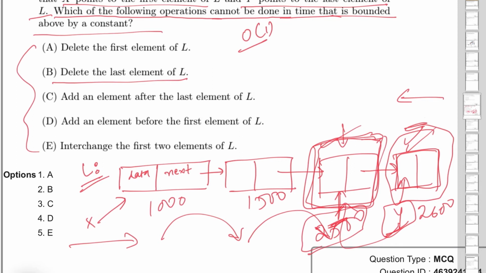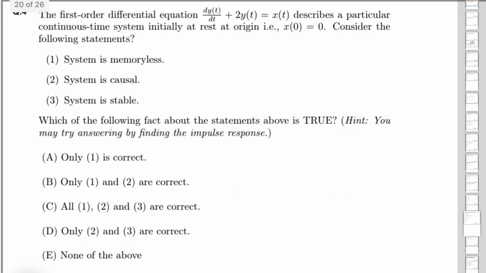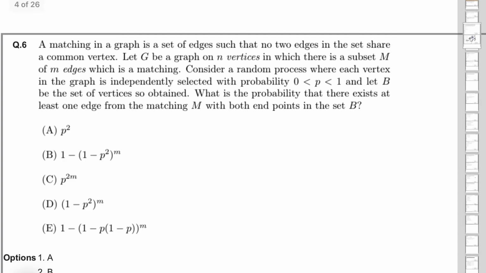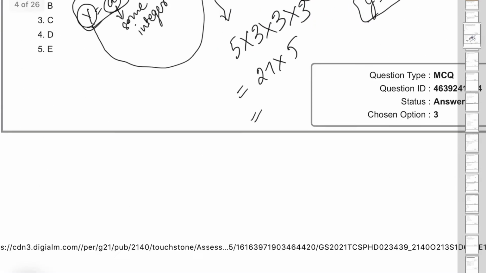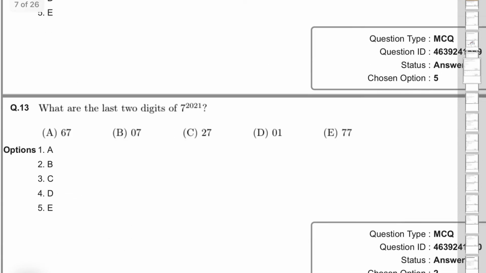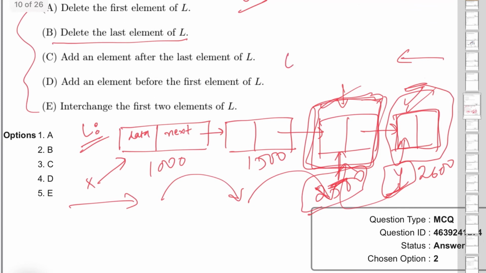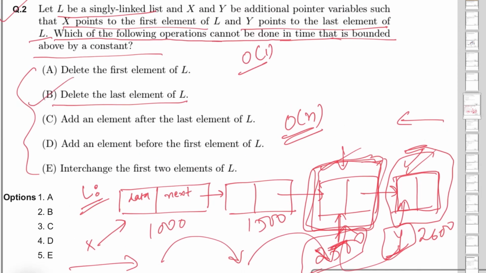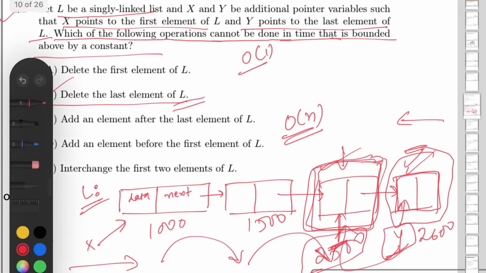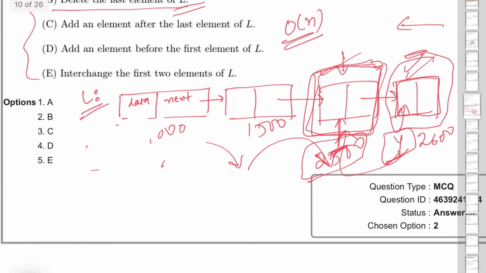So achieving this penultimate node from left to right may take order of n time. All right, so order of n time can be taken to delete the last element of linked list. So this is the answer, but we will analyze further options also to just learn these concepts very well.